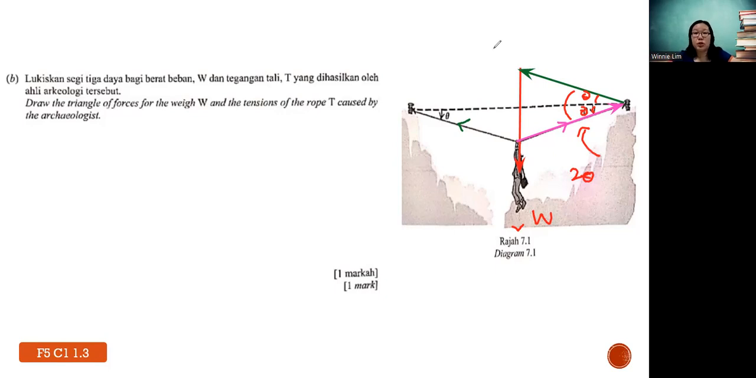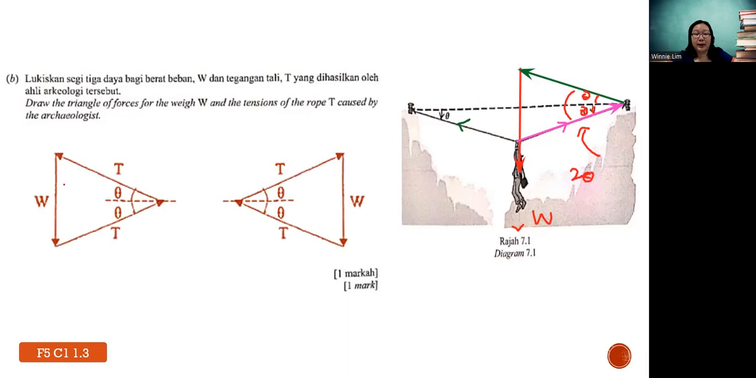Now teacher already showed you, so you can either have this answer or this answer. Make sure when you draw the triangle, you have the arrowhead, you label the weight and the tension, and if possible, you give the angle. Sometimes for 1 mark they are lenient, if you didn't show the theta, as long as you show the correct triangle with the direction, they accept. But it's good that you know all this. If no problem, we proceed to the next question.